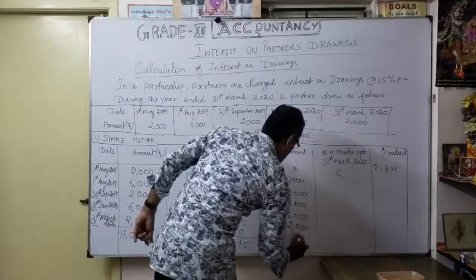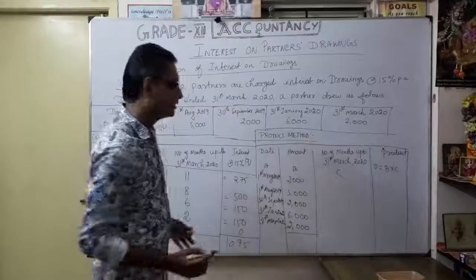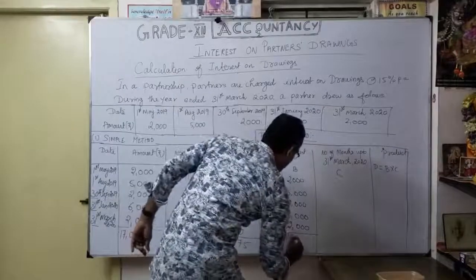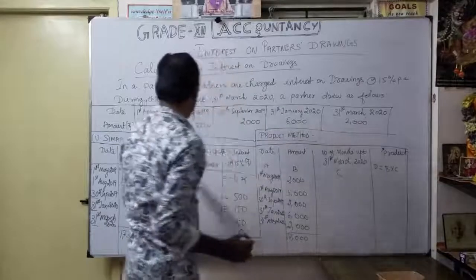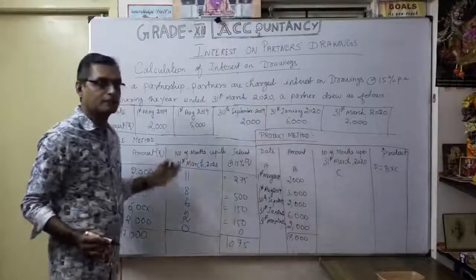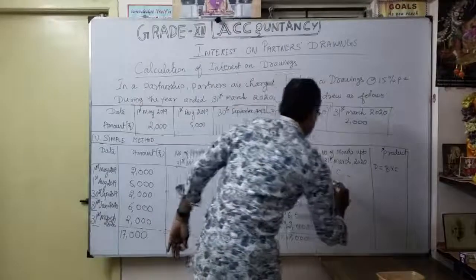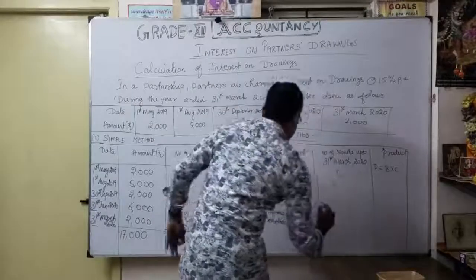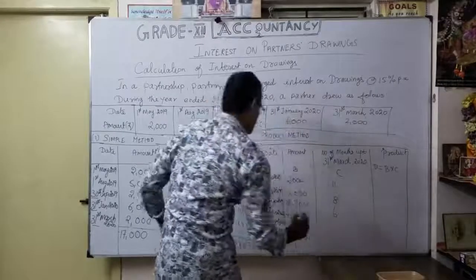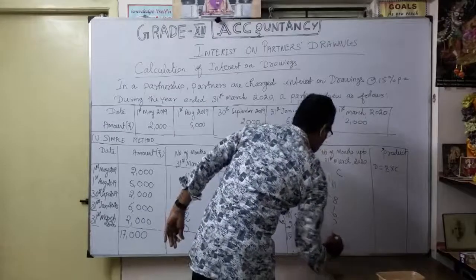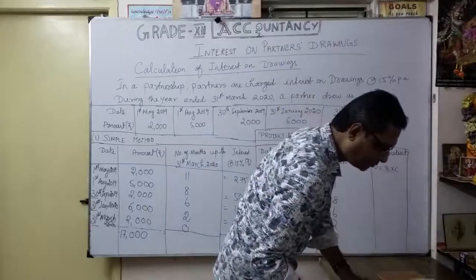So total drawings for the year, you know very well how much? 17,000. Okay. So again you know the same months, so you know how it will come: 11, 8, 6, 2, 0. Okay. So total comes to how much?